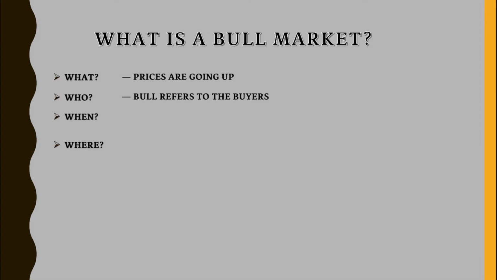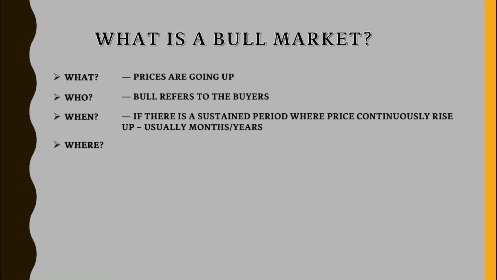Now, when can we say that a market is bullish? The definition of when a market is considered bullish varies. There are a lot of definitions and factors to consider, but the most common is that a market is considered bullish if there is a sustained period of time where price continuously rises. This might be in the range of months and even years.